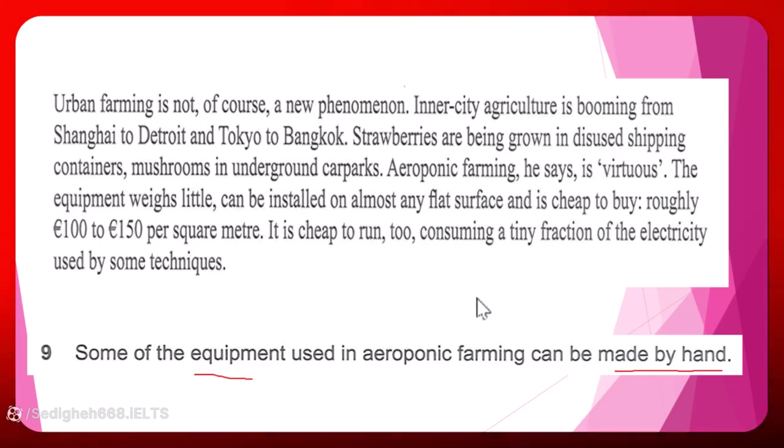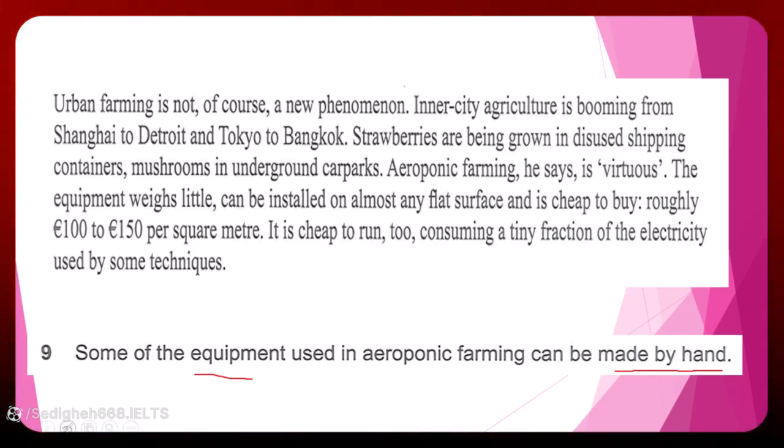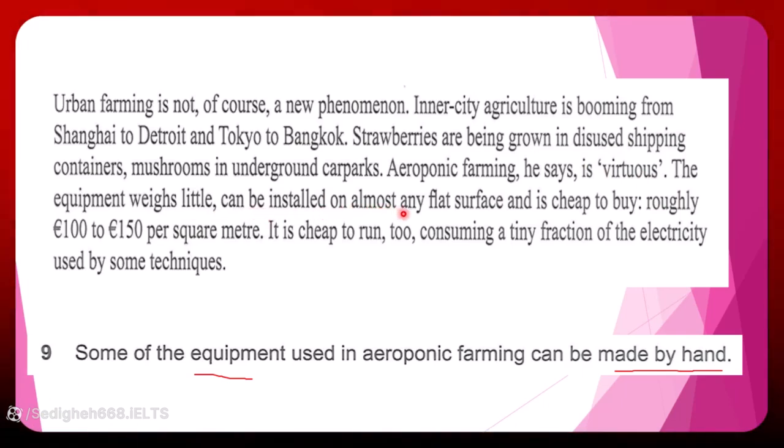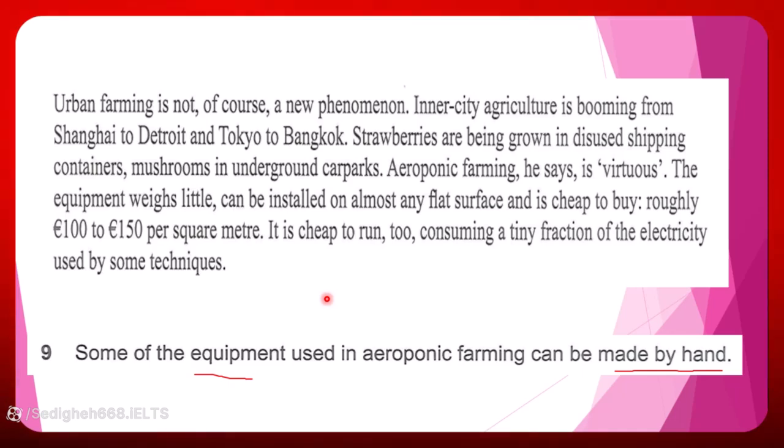Let's read the next sentence. It says, the equipment weighs little, can be installed on almost any flat surface and is cheap to buy, roughly 100 to 150 euros per square meter. So here we can see about the size and we can see how it is installed, but actually it didn't say anything about whether it was made by hand or not. So it is a not given question.